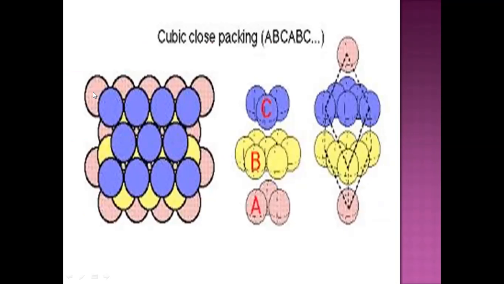See this arrangement. First layer pink color, second layer yellow color, and the third layer blue color. So it is A, B, and C.